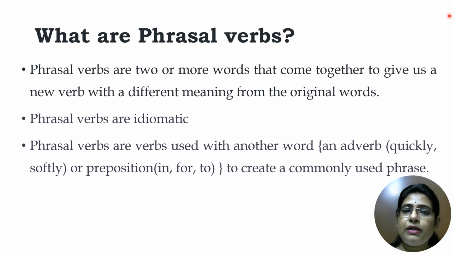Or for example, give a cold shoulder. Idiomatic means that it is not giving you the exact meaning. It means something else. Give a cold shoulder doesn't mean that you are feeling cold. It means act rudely. So phrasal verbs are idiomatic, that is you cannot deduce the meaning from the literal words. Then phrasal verbs are verbs used with another word like an adverb, which is quickly, softly, like in the last session I have explained the meaning of all these things, or a preposition, in, for, to, to create a commonly used phrase.